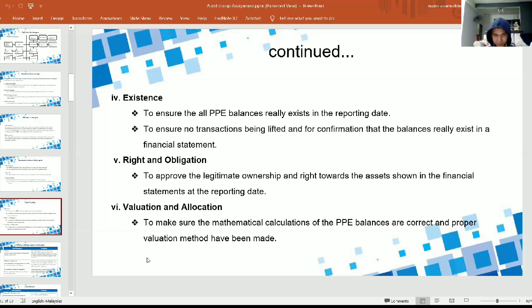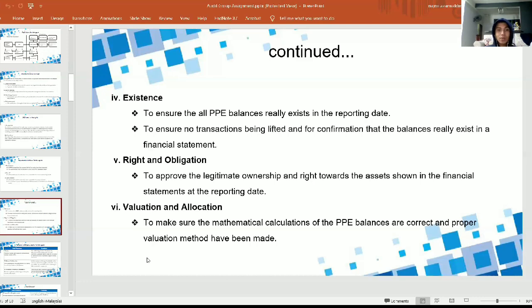For example, the auditor should perform inspection of documents or records of the telecommunication equipment to ensure they all belong to the entity at the reporting date, to avoid fraud or anything that might be misstated in the financial statement.